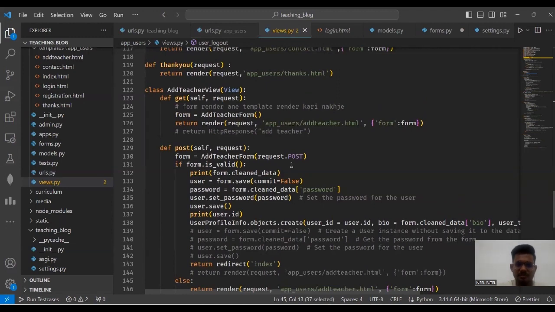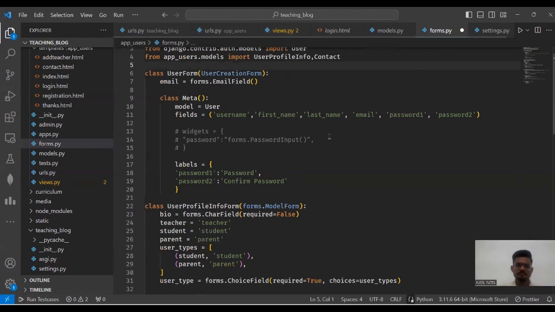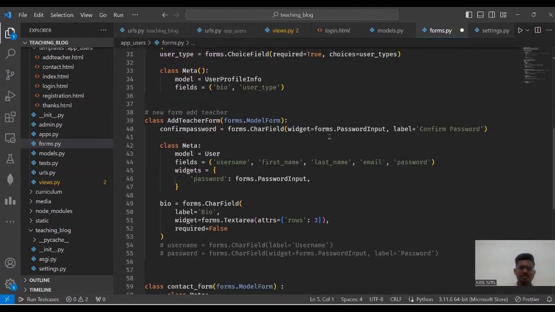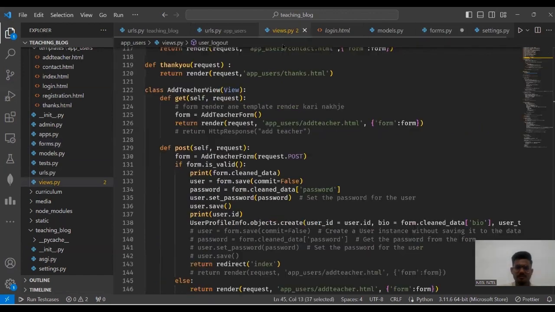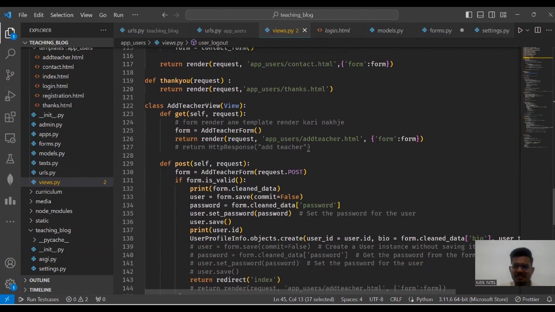For the add teacher view, we use a form. We created a form. As you can see, we have created the class AddTeacherForm, which uses the model form concept. From the model User, we take the fields username, first name, last name, email, and password. And then we create extra attributes: bio and confirm password. Also here we render this add_teacher.html file and the form.